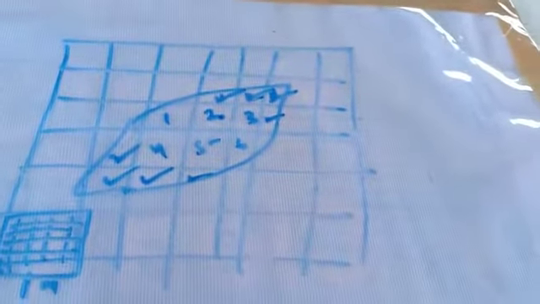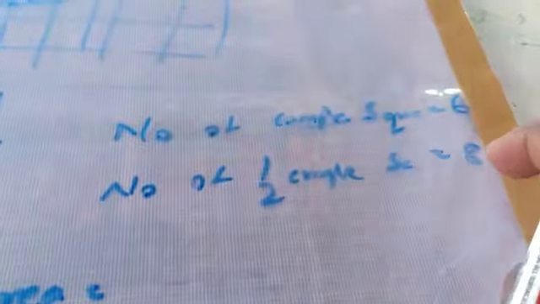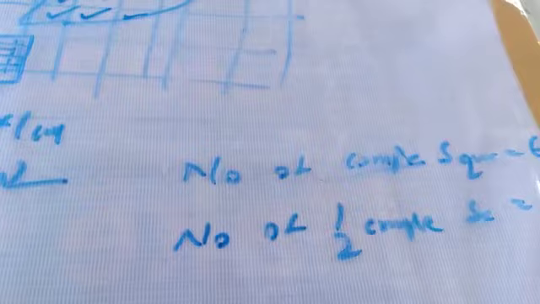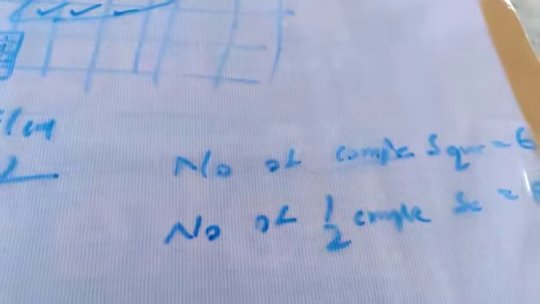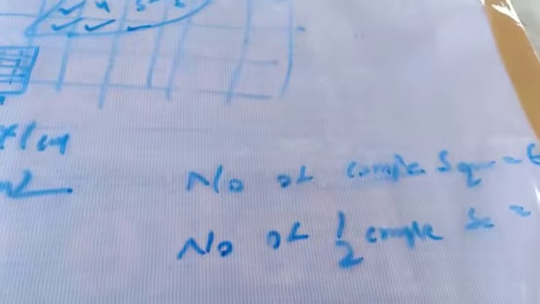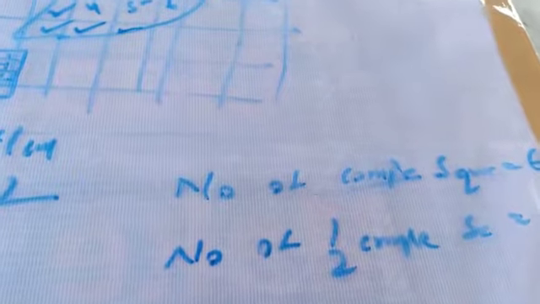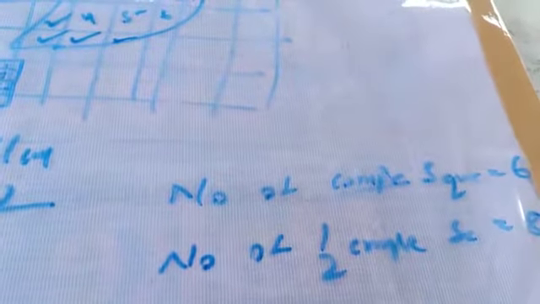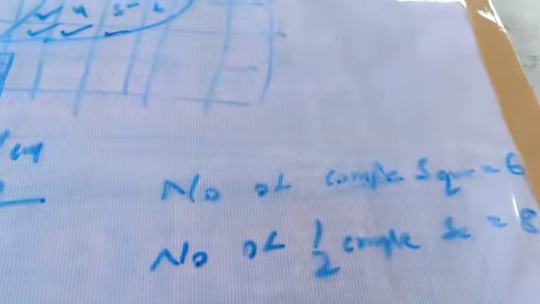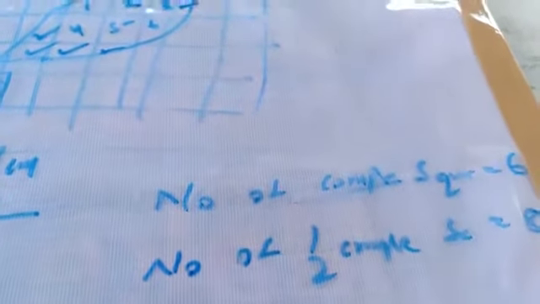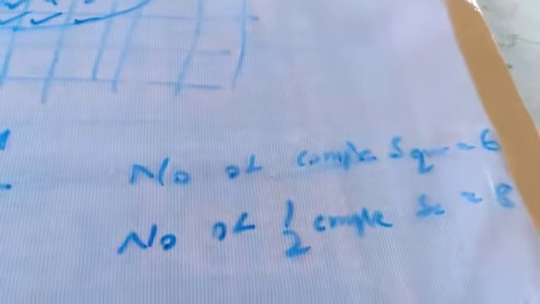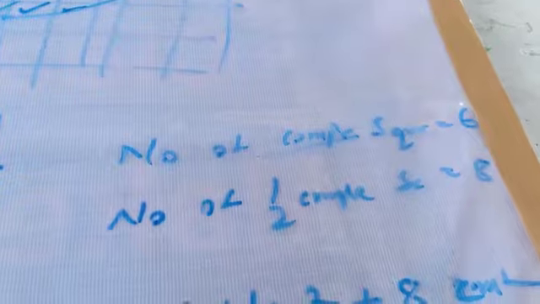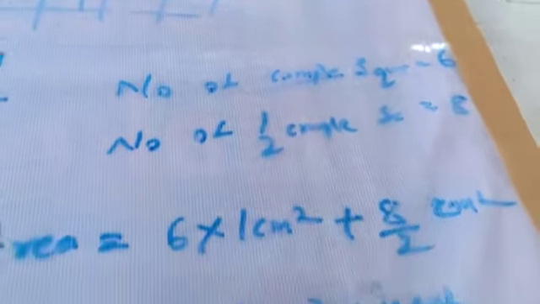Now how to find the area? The number of half complete squares is equal to 8. The area is equal to 6 complete squares, each square being 1 square centimeter, plus half squares: 8 by 2, that is half into 1 square centimeter. That is 6 square centimeter plus 4 square centimeter, that is 10 square centimeter.